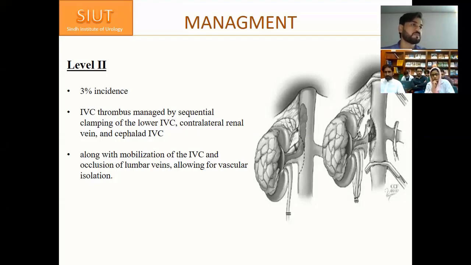Now here in this picture you have shown the right kidney. So clamping the left renal vein is not a big deal because the left kidney can be drained by the adrenal vein and the parietal vein. But if it's a left-sided thrombus, then it becomes an issue how to block the venous drainage of the right kidney. If it is inadequate, or only the renal vein is draining the right kidney, then you have to provide a bypass drainage to the kidney and then clamp it. And if you don't clamp it, then there is a chance of embolization. Theoretically, I also haven't seen anyone doing it.